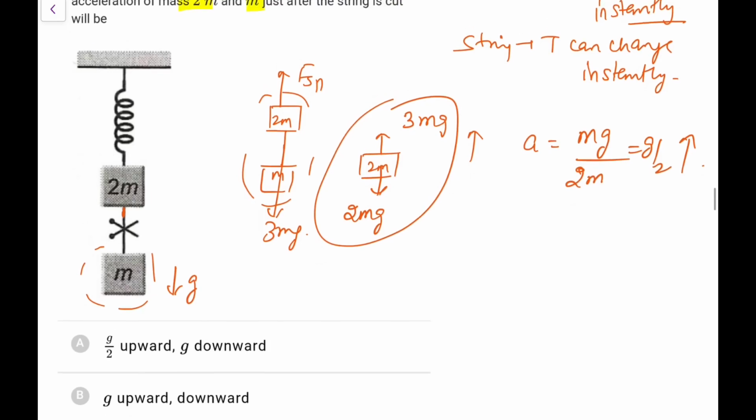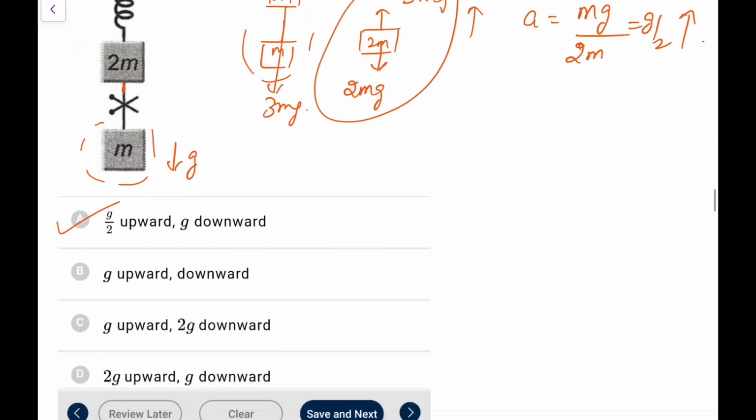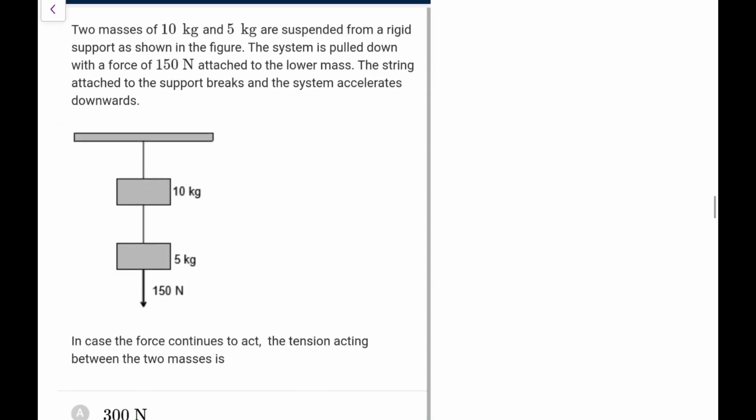So for 2m it is g by 2 upwards, for the lower one it is g downwards. So go for option A. It is a very good question, you should remember this concept. Next one,